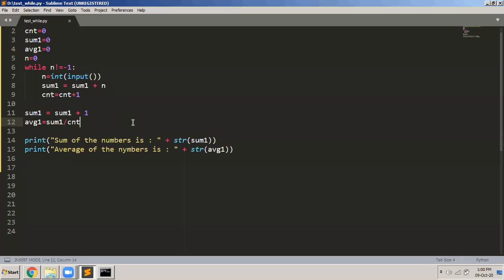Okay, so I hope you understood what this program is. I'm reading n, and I'm doing this entire thing while n is not equal to -1. The moment I enter -1, it should stop the loop. It should stop taking the numbers from the user, and then it should calculate the sum and then the average and then display it. Okay, so I hope this is clear to all of you. I can write a lot of examples for you using the while loop. A lot of programs I can write using the while loop.